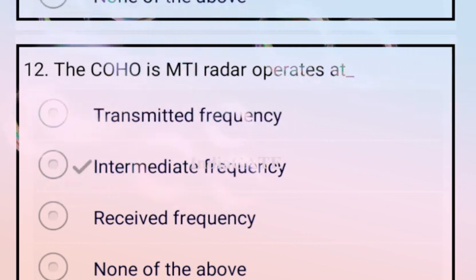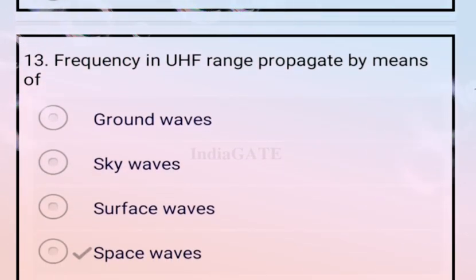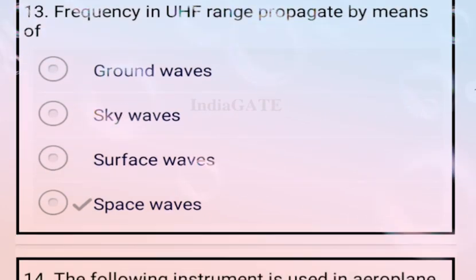This operates at intermediate frequency. So option B is your correct answer. Now come to the next question. Frequency in the UHF range propagates by means of? This is propagated by the space wave. So option D is your correct answer.